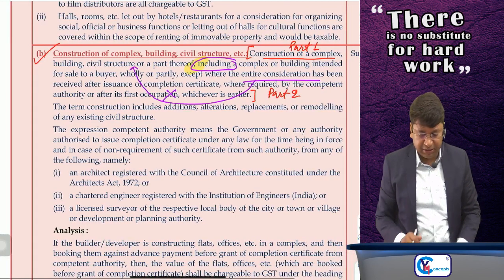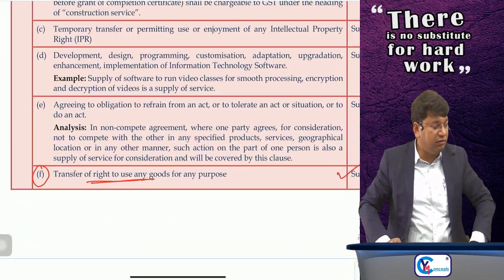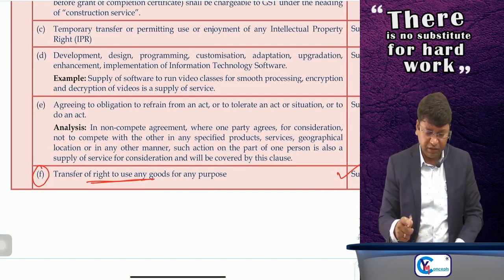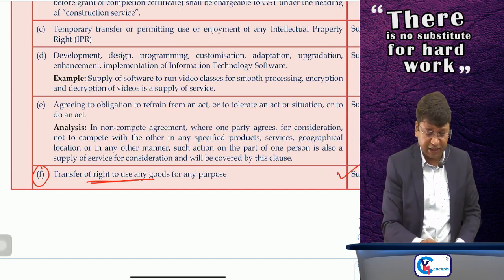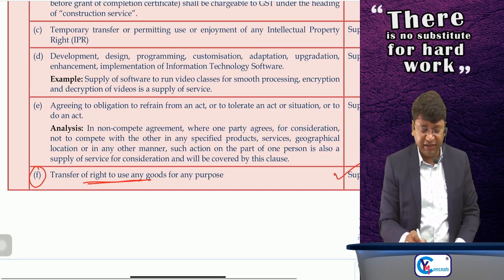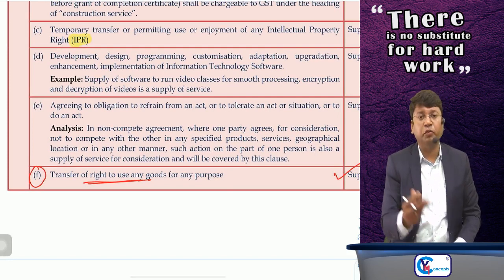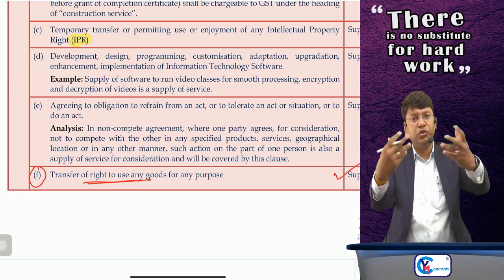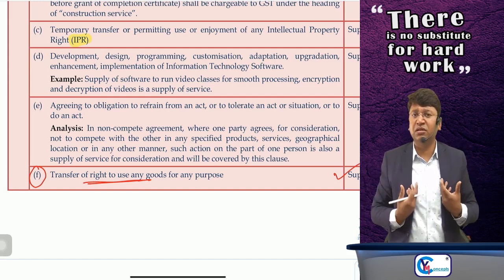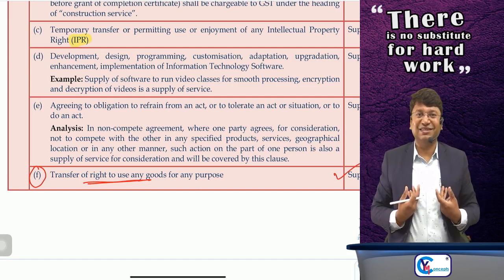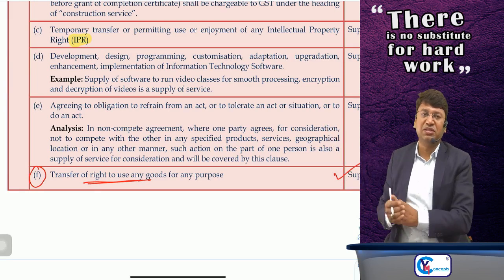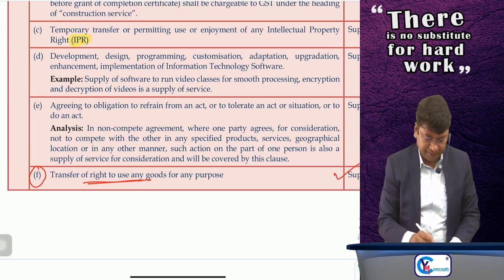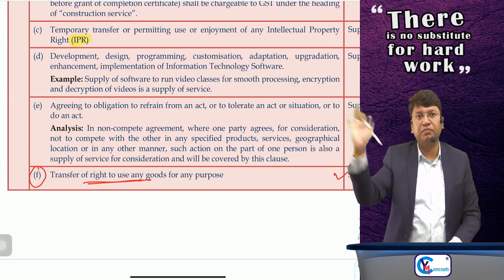Okay, sir. Now clause number C. Just a few minutes. This entire para will be clear. This clause number C says that temporary transfer or permitting the use of any intellectual property right, IPR, like copyright, trademark, patent, etc. If you are transferring temporarily, if you are allowing the use of such copyright, suppose I am an author, I am giving rights to my publisher to publish the books, and he will give me some royalty. It is supply of service. Sir, supply of service by author to publisher.